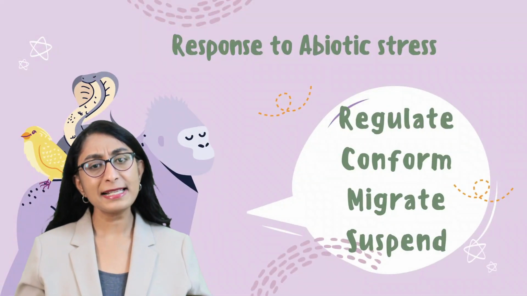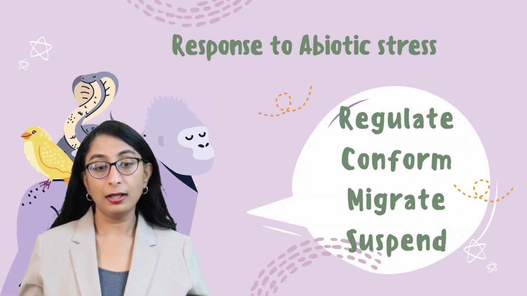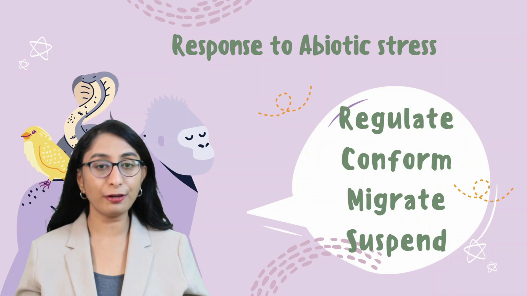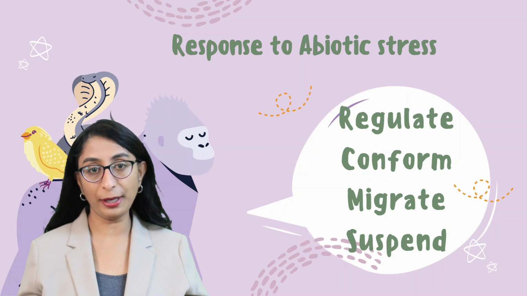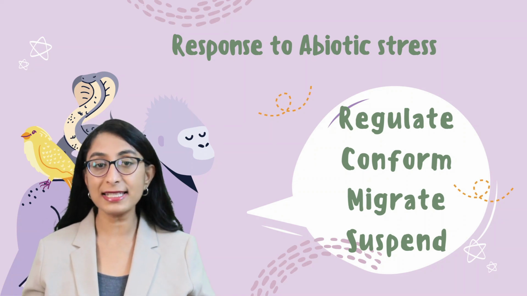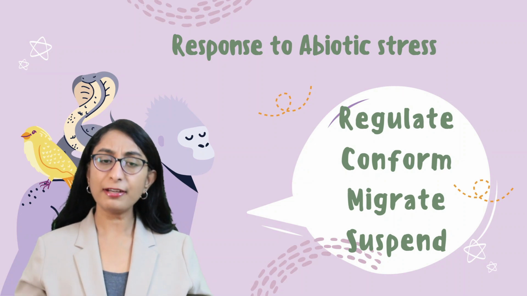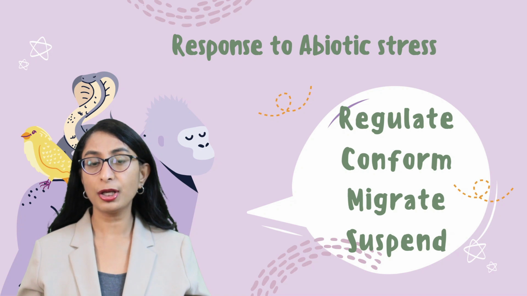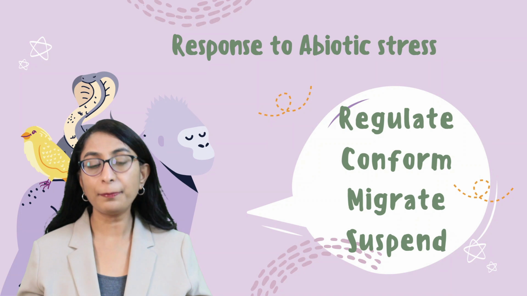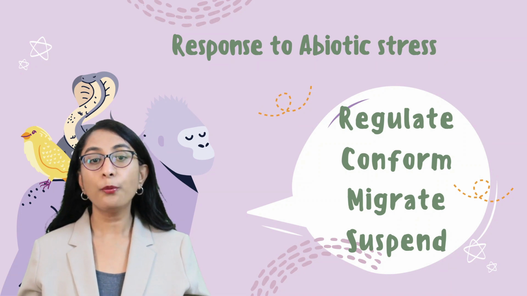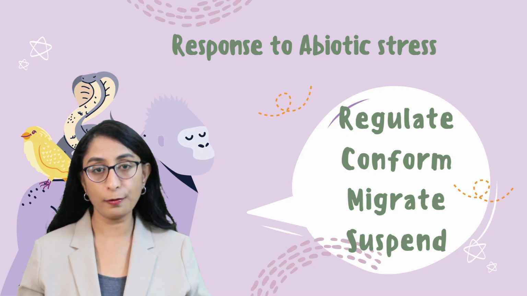Mammals, reptiles and animals react or respond to different stresses in different ways. Some of them regulate to the changing environment or to the stresses which are happening in the environment. Those are called regulators. Say for example, we have thermoregulation, we have osmoregulation. Then there are certain reptiles or mammals or animals which conform to the stresses. These are called conformers.